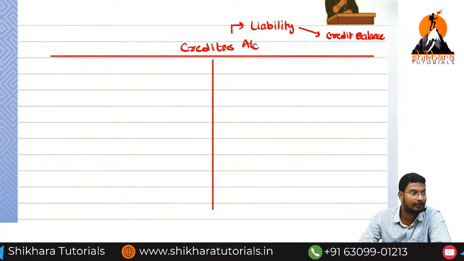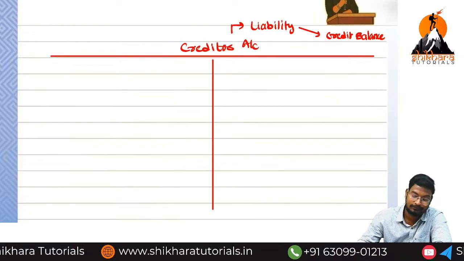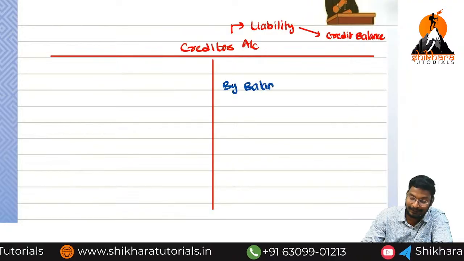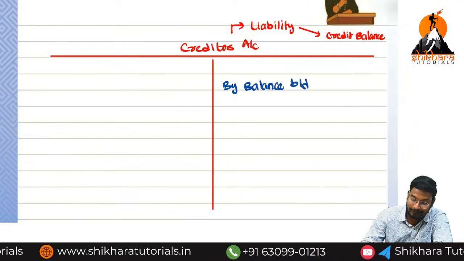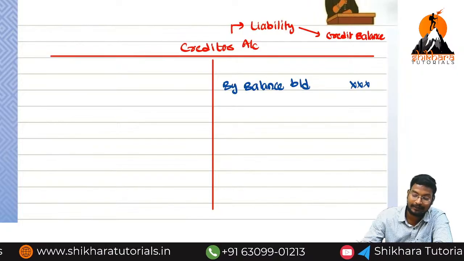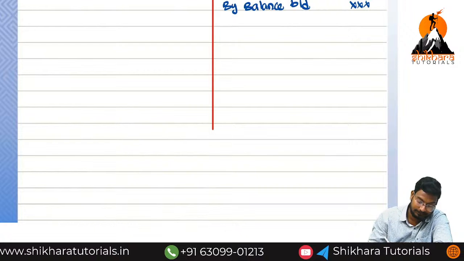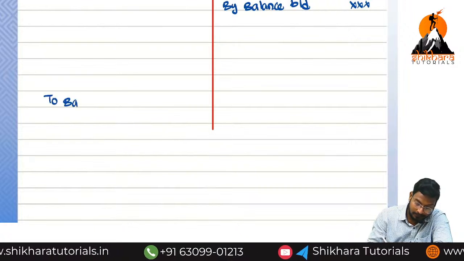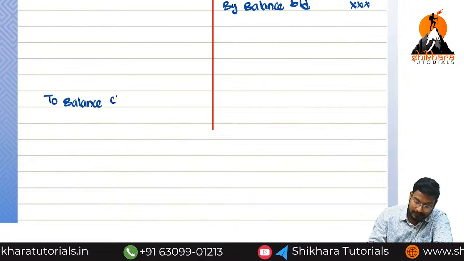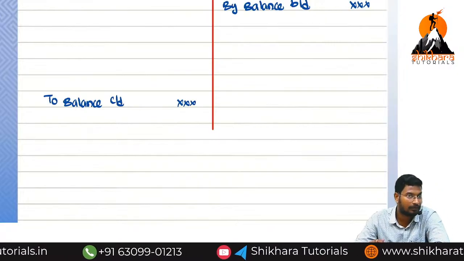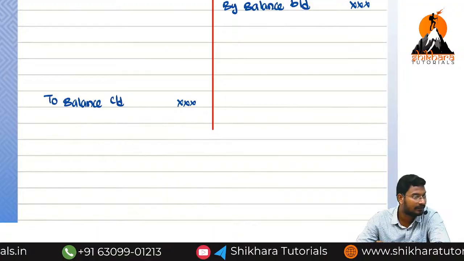So we write 'By balance brought down'. Now we are not going to write any amounts, just preparing the account. Closing balance: 'To balance carried down'. Closing means carried down, beginning means brought down. You already saw this in the initial classes.